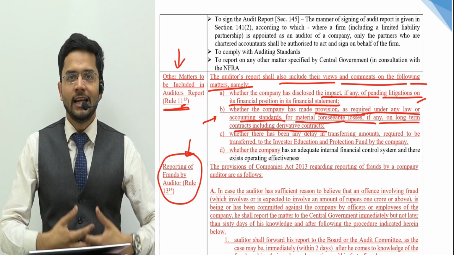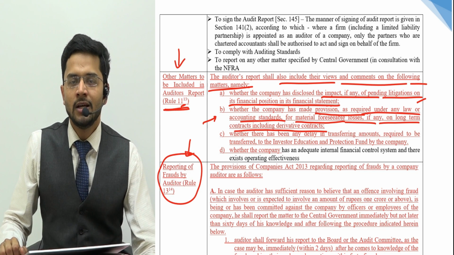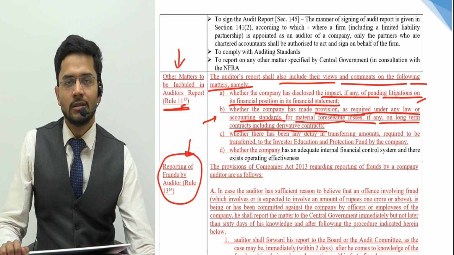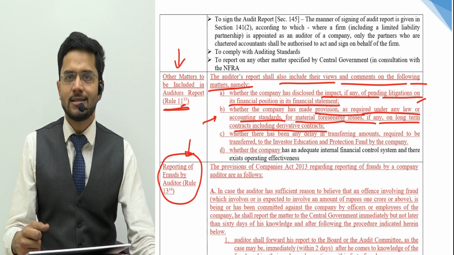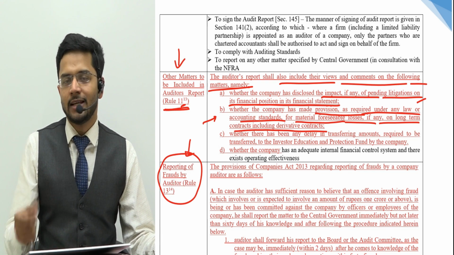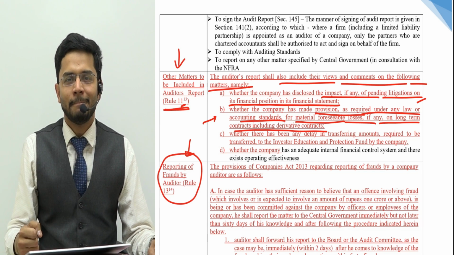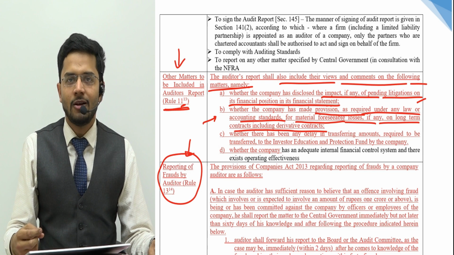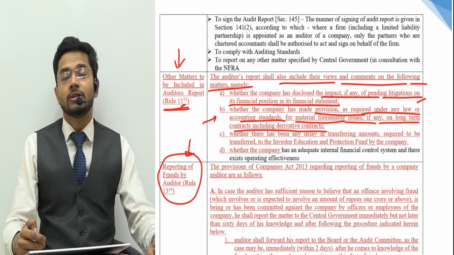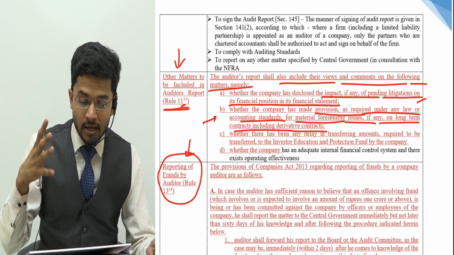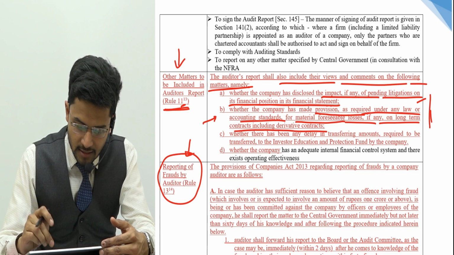For example, if you have a pending litigation where many cases are against you, and those cases are really strong proof before the auditor that this case is going to be lost by the company, then there is no rocket science in estimating the amount of cash outflow which will happen if this case is lost. So simple. The auditor can foresee the loss which will happen to the company, and the company has to make a provision for this foreseeable loss, which the auditor has to ensure is adequate. So this is the second point.